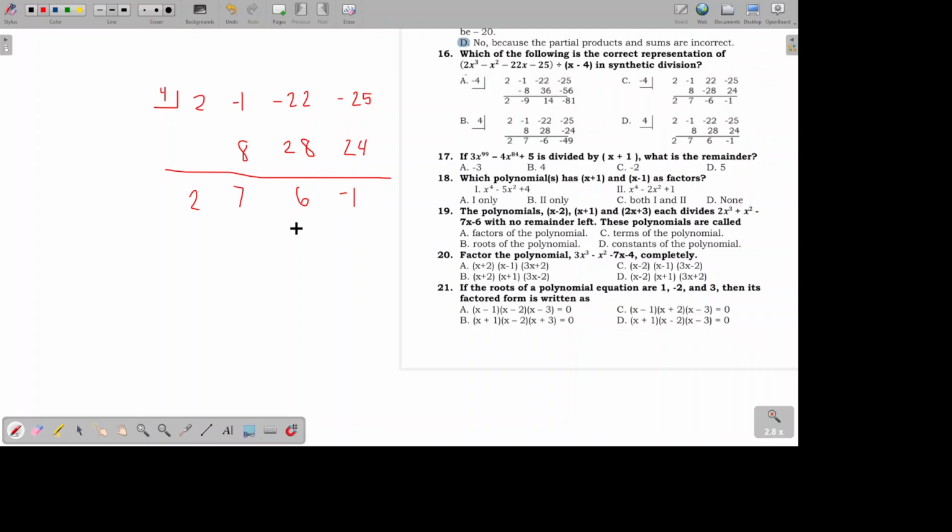So whichever has 276 negative 1 at the bottom and the right, products as well, 8, 28, 24. That's the answer, which is letter D.